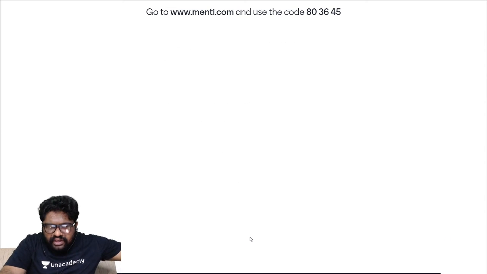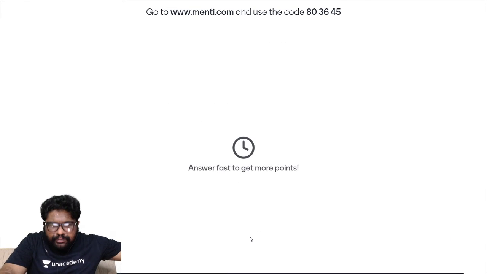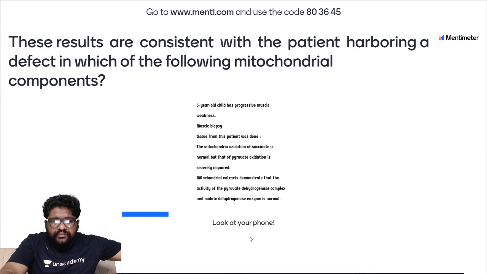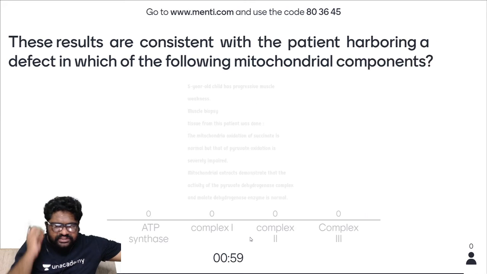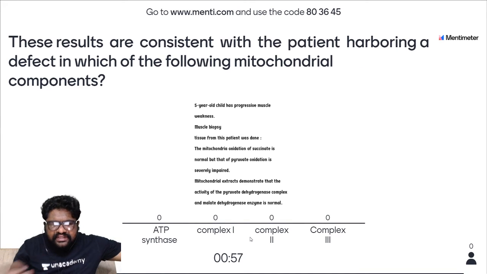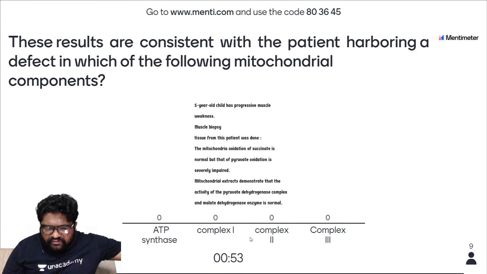Let's go for the next question based on this case study. Answer fast to get more points. The results are consistent with the patient harboring a defect in which of the following mitochondrial components? Is it the problem in the ATP synthase complex? Is it the problem with complex 1? Is it complex 2 or complex 3? We have 50 more seconds.